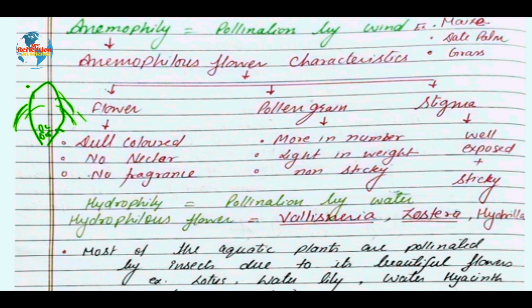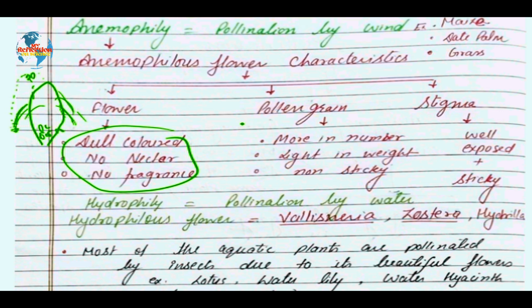So male flowers are present on the upper side. Whenever pollen grains fall down with the help of air, they fall on the stigma itself, and the stigma performs pollen-pistil interaction and fertilization. So the flower does not need to be very colorful or attractive. Neither fragrance is required, nor nectar. These are the properties of the flower which I have mentioned here.